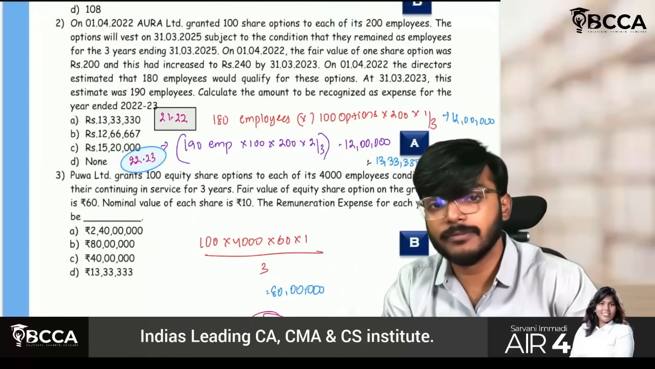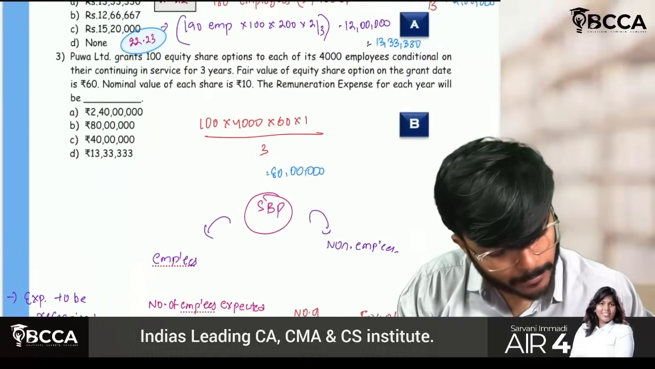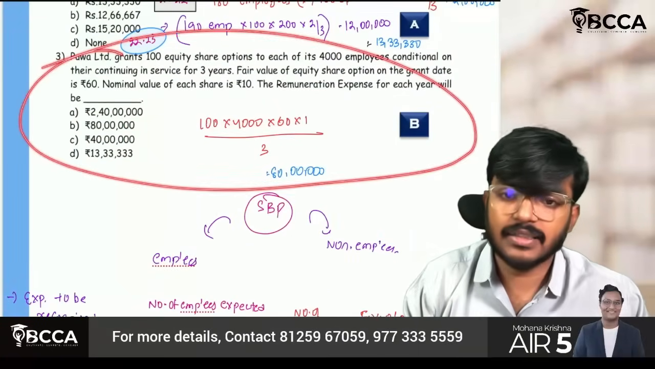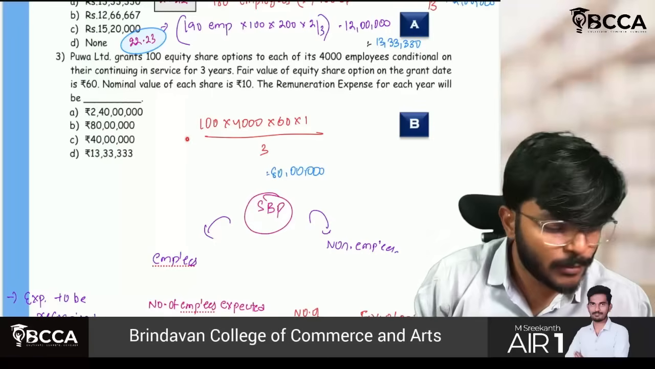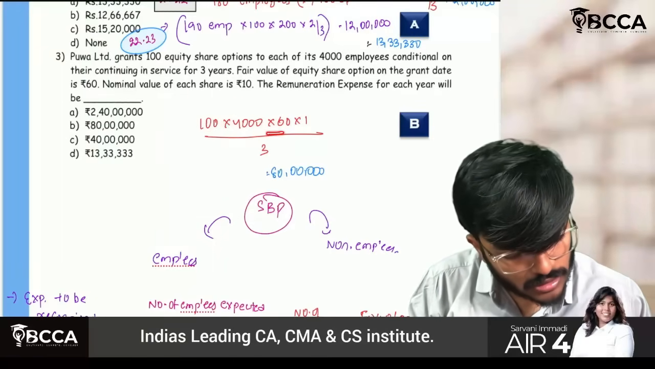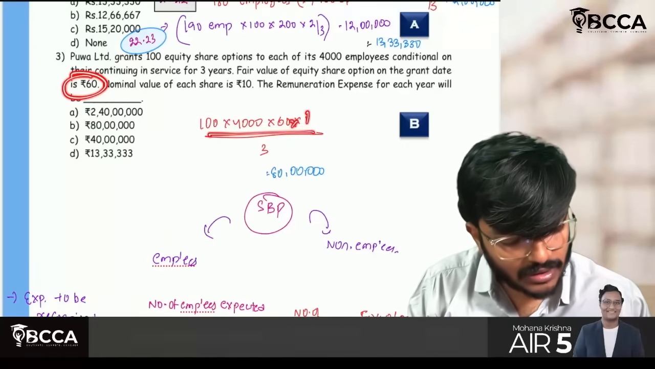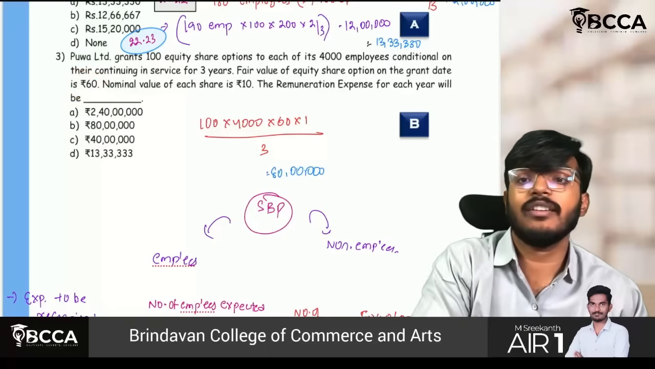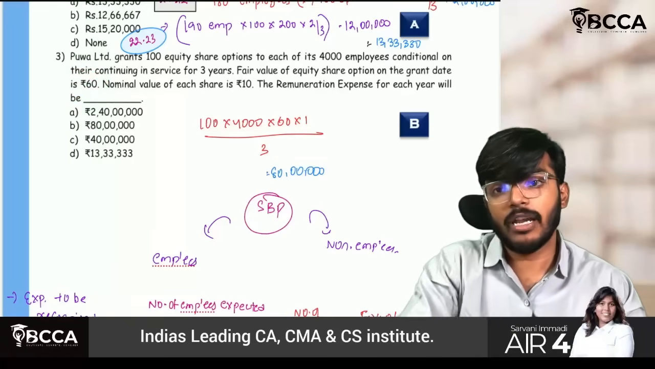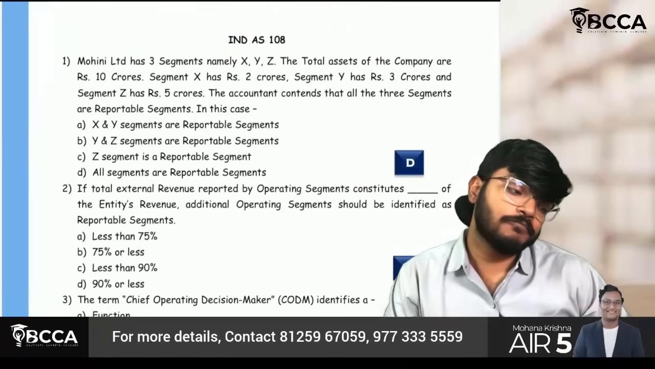Okay, fine sir. So the next question is also exactly the same. PUA Limited grants, same formula: number of options into number of employees into fair market value on the grant date, multiplied by expired vesting period divided by total vesting period. If you do this, you will get the answer. Easily it can be done.